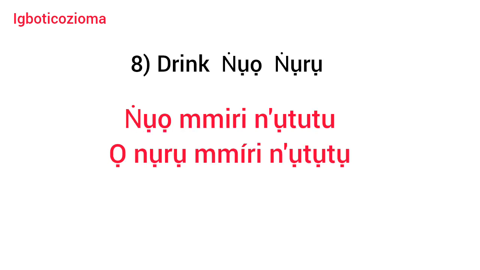Number 8, drink. Ṅụọ. Past tense ṅụrụ. So in a sentence we say ṅụọ mmiri n'ụtụtụ. Drink water in the morning. Ọ ṅụrụ mmiri n'ụtụtụ. He or she drank water in the morning.